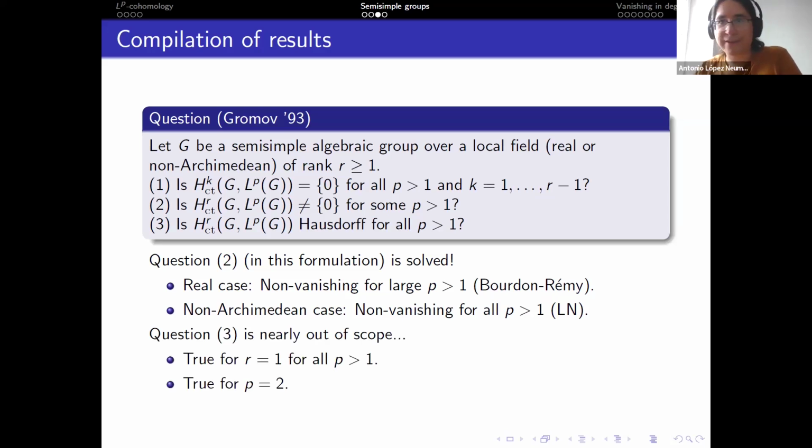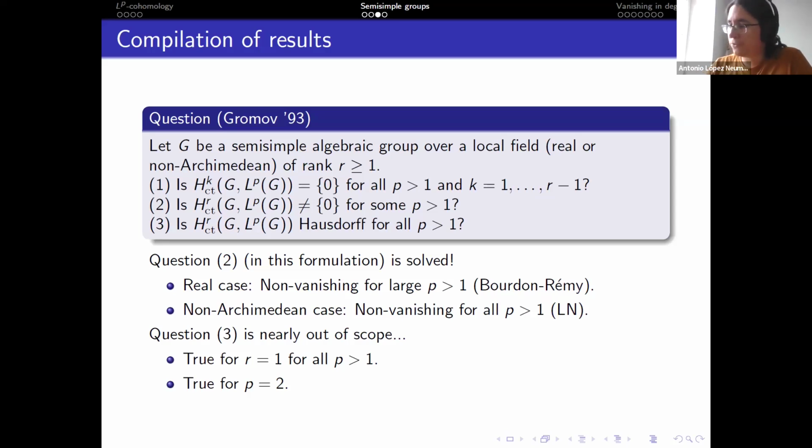Well, and then question 3, well, question 3 has nearly not been considered. We know really few things about it. So I think, well, to my knowledge, we only know it for degree 1. So for hyperbolic groups, we know that the LP cohomology is Hausdorff in degree 1. And we know that also L2 cohomology in degrees below the rank is Hausdorff. But this is all of it. In general, question 3 relates to some isoperimetric inequality. But it has not really been attacked in any way.